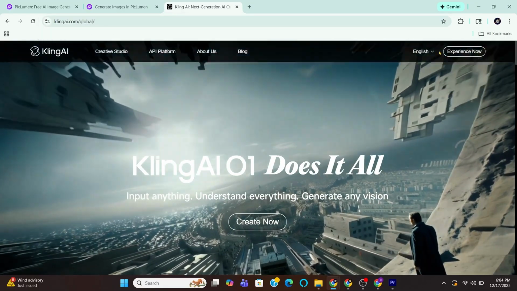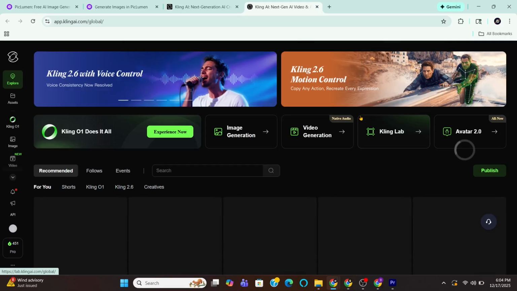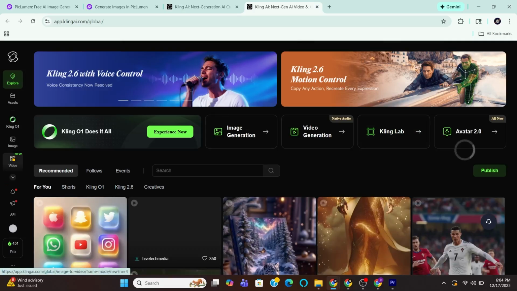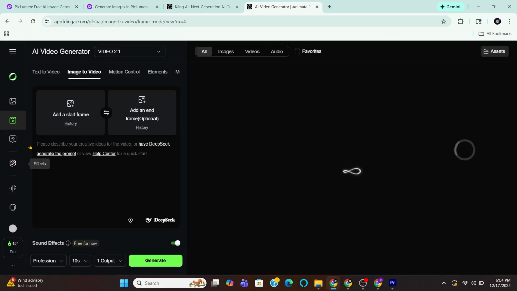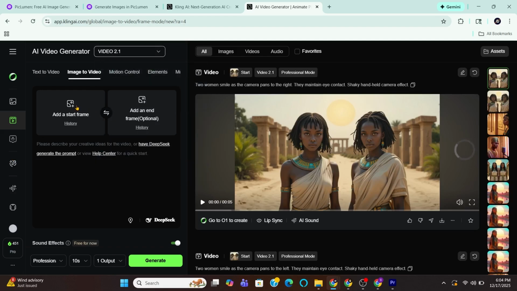Next, we will upload the image onto Kling AI. This platform is able to turn our images into videos and lip-sync the videos with our audio. Make sure you use Model 2.1. It is the best model for generating quality videos at the time of this recording, which is December 2025. Look out for my latest videos for any updates if 4 months have passed.